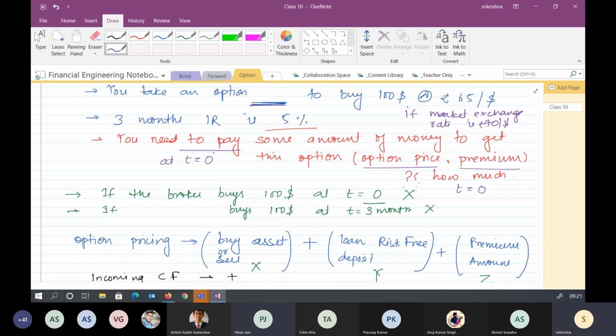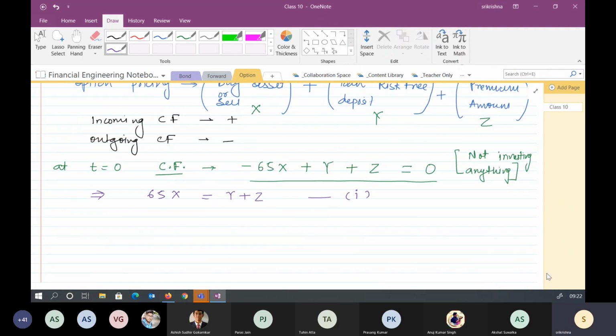Sir, why is it written like option price, comma, premium? Because it is called both. Sometimes it is called premium, sometimes it is called option price. Okay, sir, got it. The correct word would be option price, but many times you will see that if you read, you might get that this is the premium amount you are paying for getting this option. So the correct word should be option price. Please raise your hand if the first equation is okay with you.